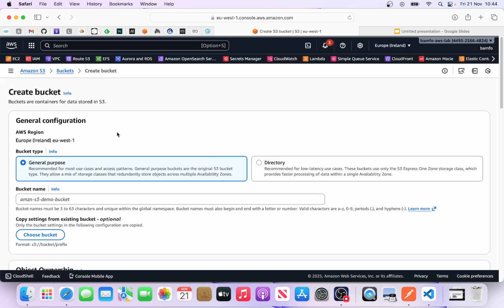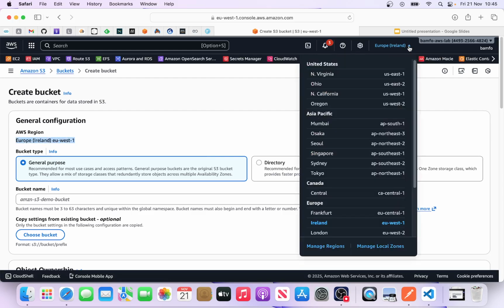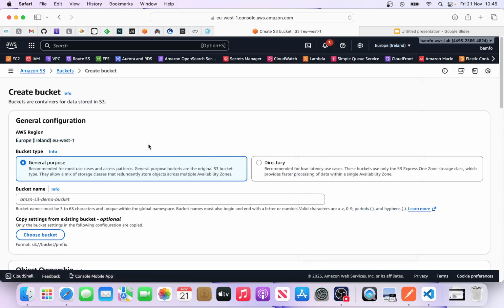So creating your bucket. S3 is a global service. By that, it cuts across all the regions. But when you are creating your bucket, you need to specify which region. The region is denoted by this. So here, if you want to change your region, in the drop down you pick your region. Here I'm in the UK, so I've picked Europe, Ireland region. That's fine.